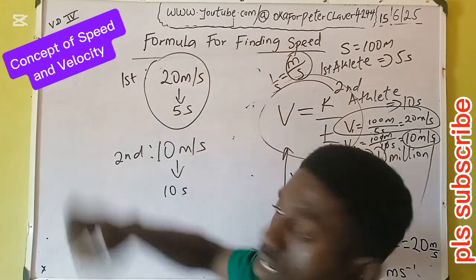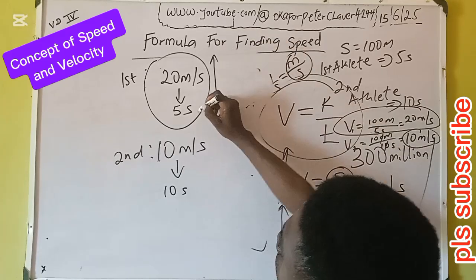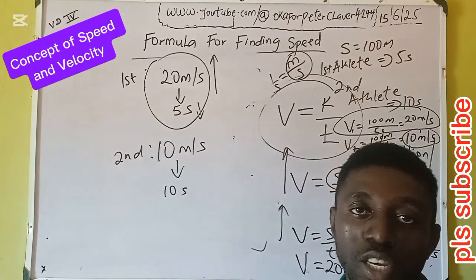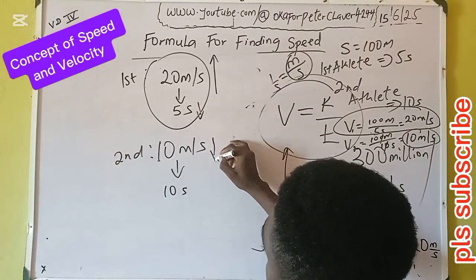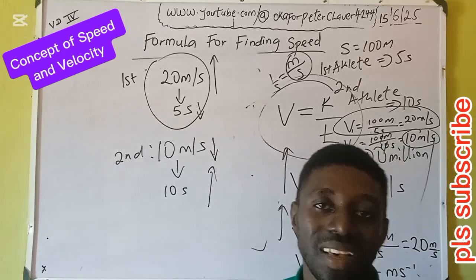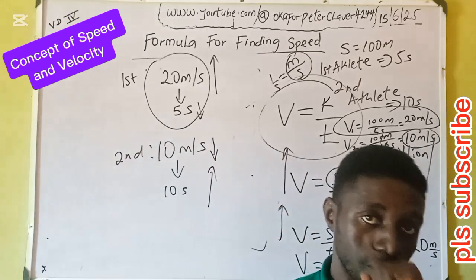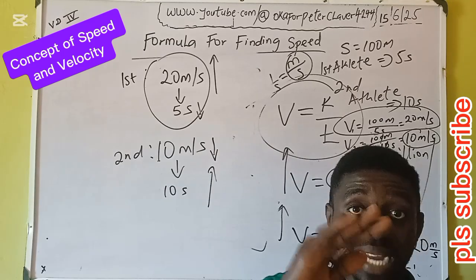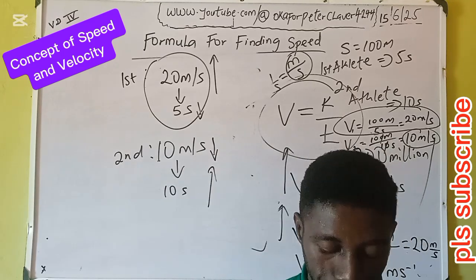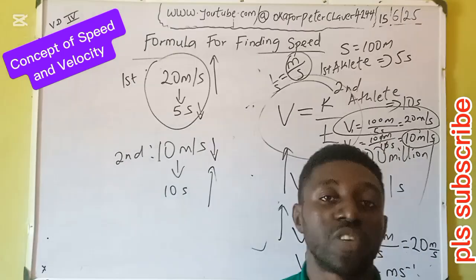Here we have higher speed. See high speed, then see a shorter time. Here see lower speed, then see longer time, in accordance to the logic that gave rise to our formula. The higher the speed, the shorter the time. The longer the time, the slower the speed. That's a good example of average speed.